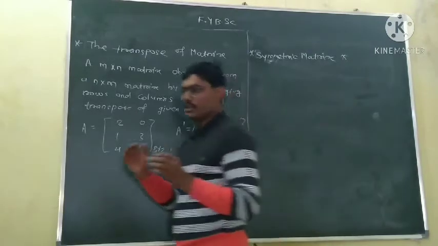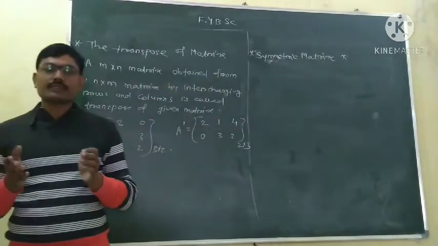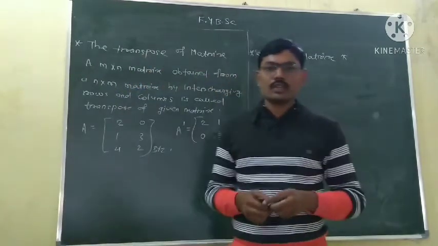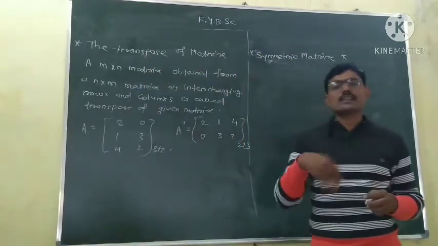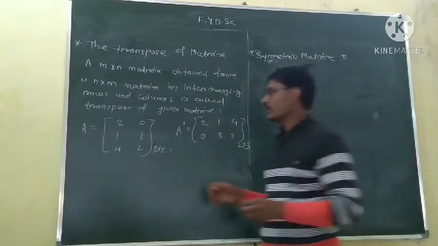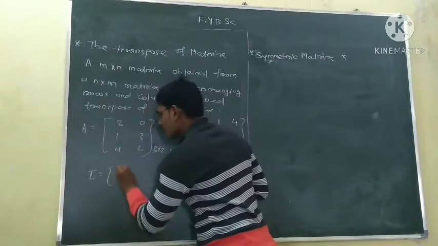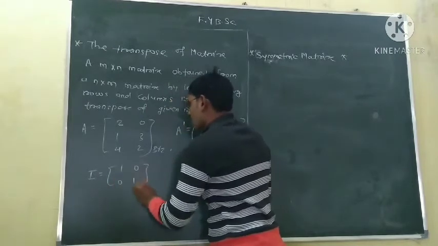Now the identity matrix is a matrix that remains unchanged after transpose. So the transpose of an identity matrix is itself an identity matrix. We know the identity matrix; take order 2 by 2: 1, 0, 0, 1.